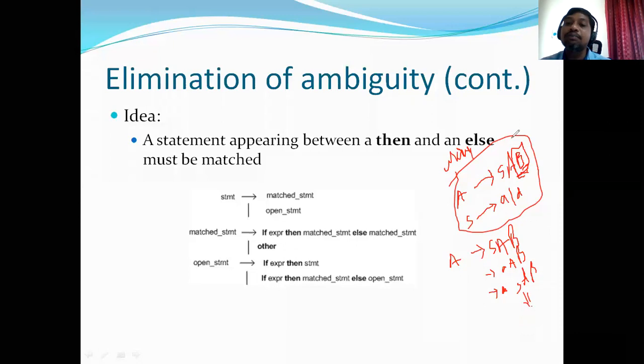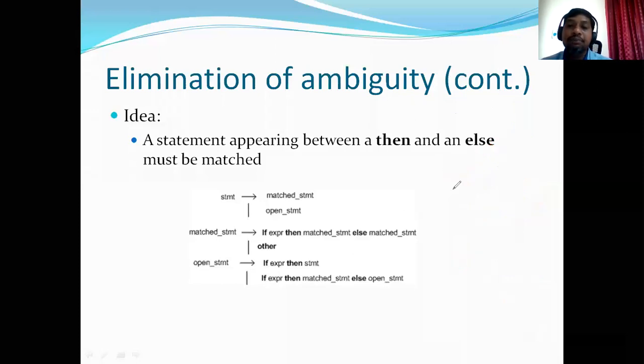Hence we can say B is useless, or in other words B is unreachable. So this is one more problem. If a grammar has useless or unreachable productions, it is said to be a useless grammar, since a grammar should produce terminal strings.